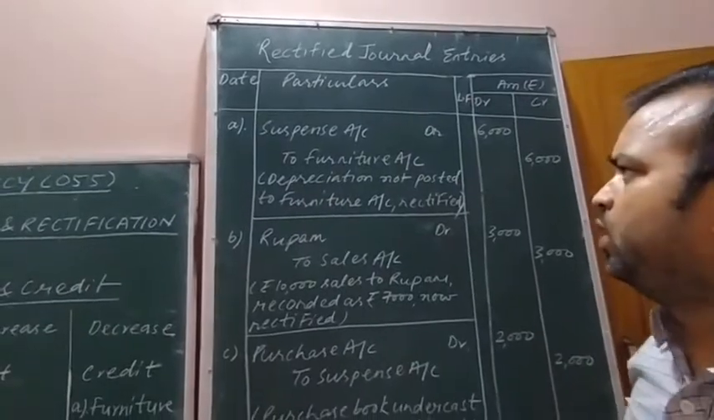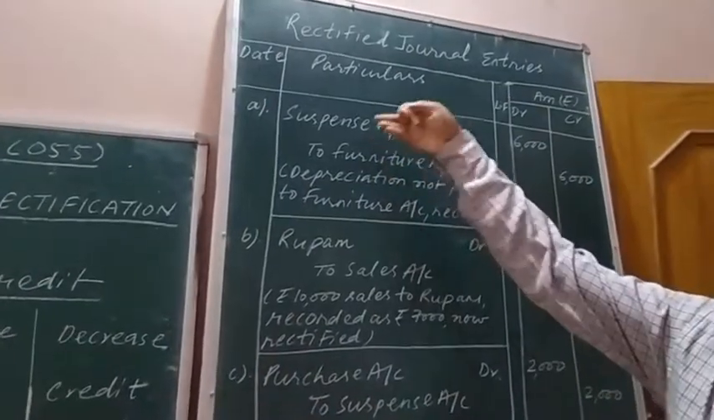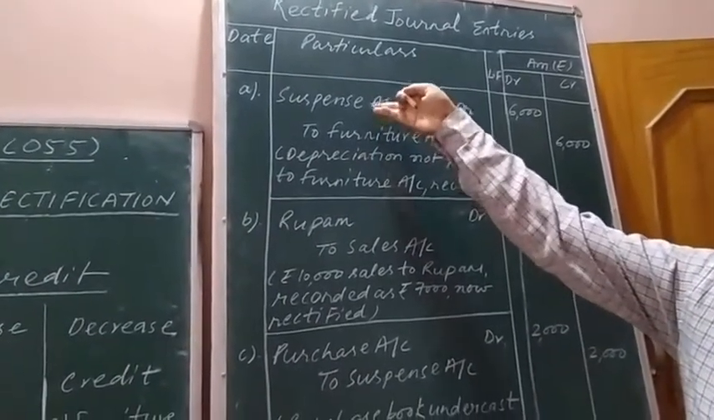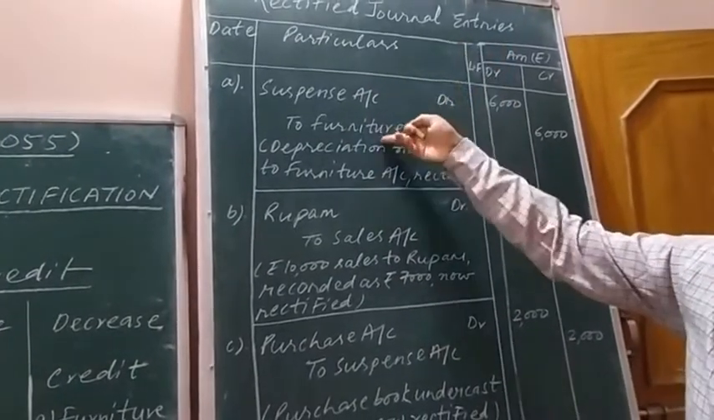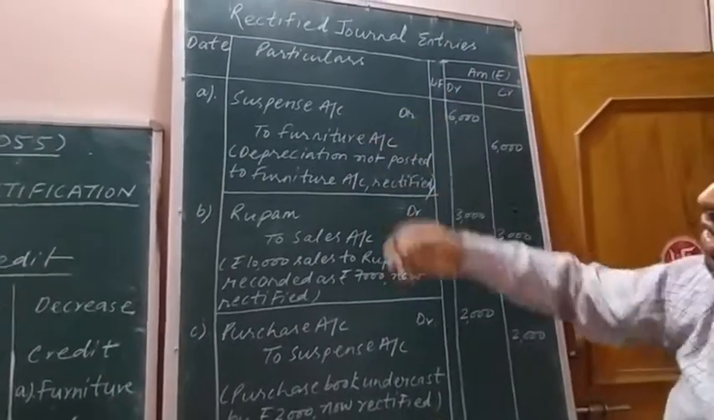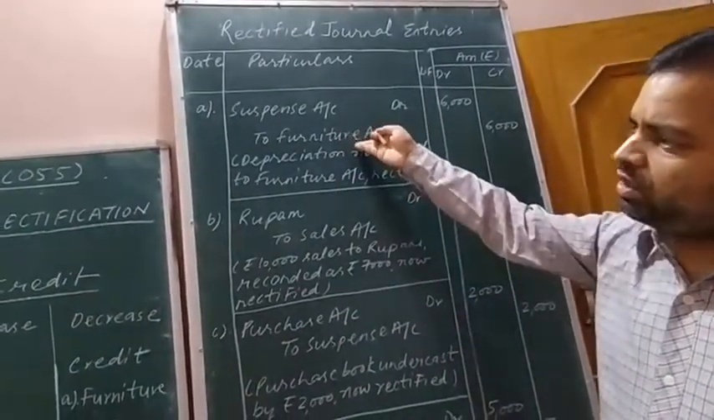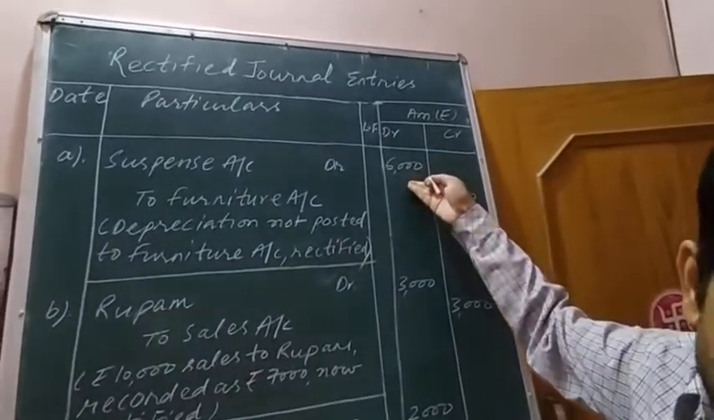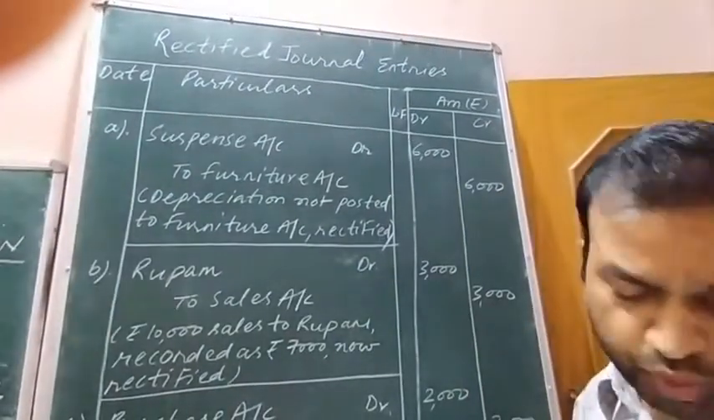On the debit side where no posting is to be made, we will use the term suspense account, as depreciation account was already debited correctly by the accountant, but no posting was made in the furniture account. So what we need to do is create the furniture account. The amount related to this transaction is 6,000 rupees, as mentioned in the question.